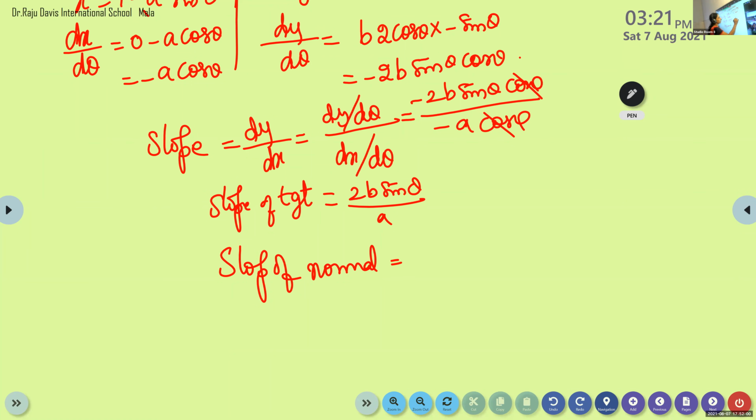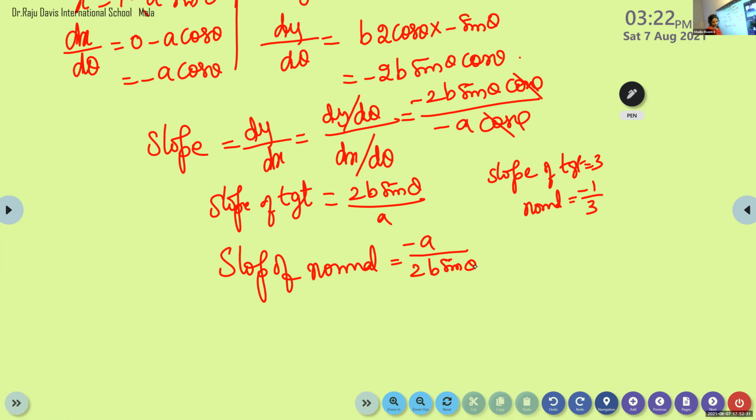Suppose slope of the tangent is 3. Okay, what is the slope of the normal? Minus 1 by 3. We have to change the sign and take the reciprocal. Slope of a line is m, means slope of its normal is, take the reciprocal and change the sign. So we'll get minus a by 2b sin theta.